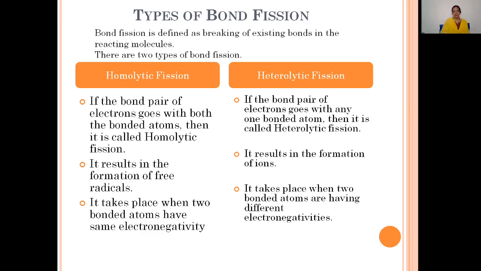It takes place when two bonded atoms have the same electronegativity, whereas heterolytic bond fission takes place when two bonded atoms have different electronegativities. This is about the differences, or comparative study, of two different types of bond fissions.